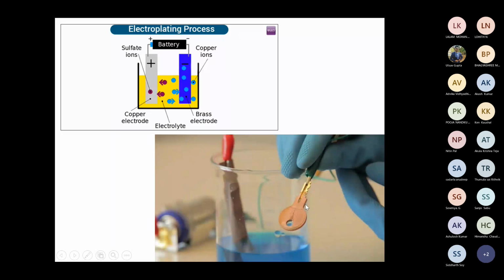So this is electroplating of copper, and you can see up to what extent it is immersed in the liquid, up to that there is a deposition. This is the electroplating process.